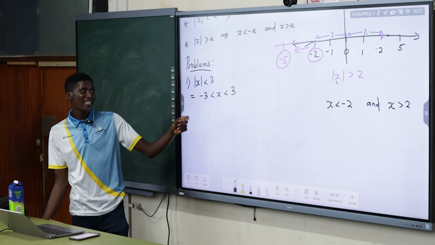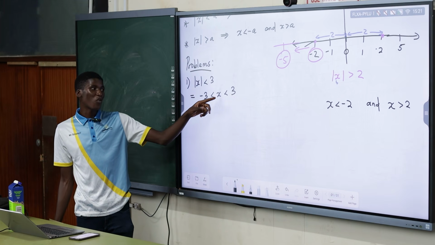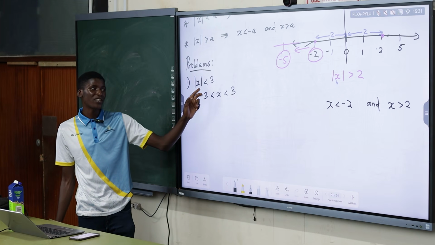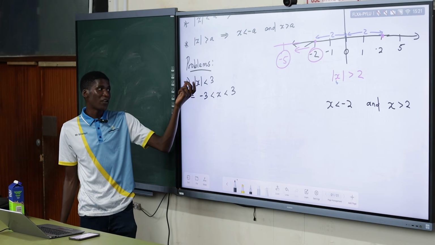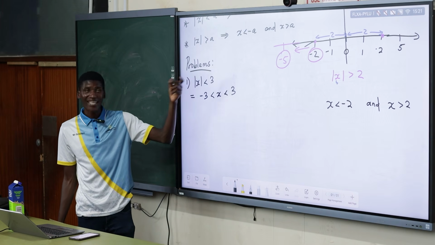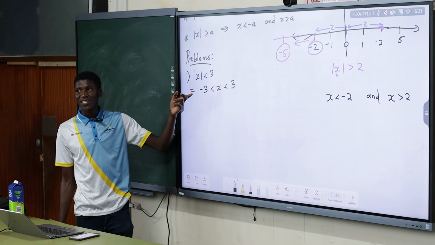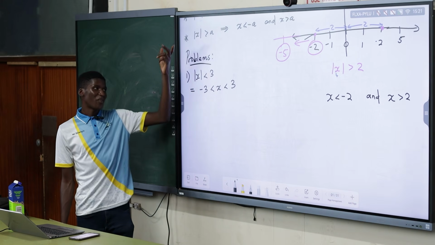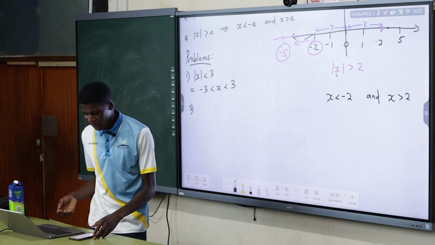So this time your critical point is 3. Your x must be a number between negative 3 and 3, so that the distance of that number away from 0 is less than 3. Is it hard? You just use the law, you just substitute into the law. So those are simple ones. Let's increase the level a little.